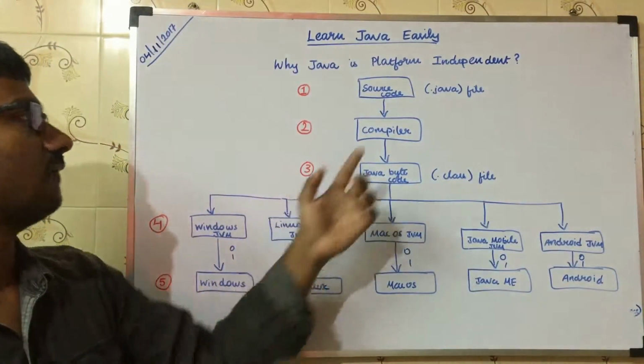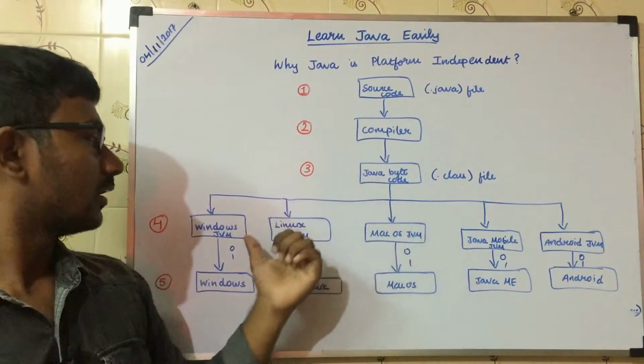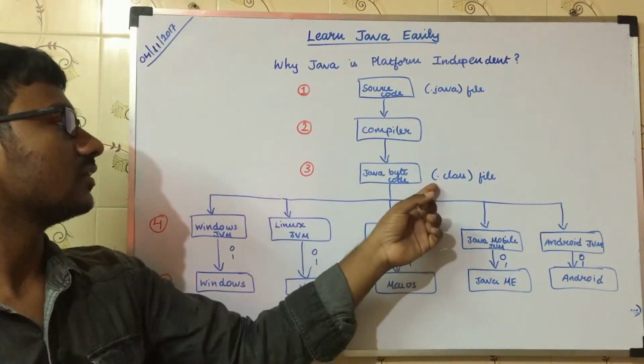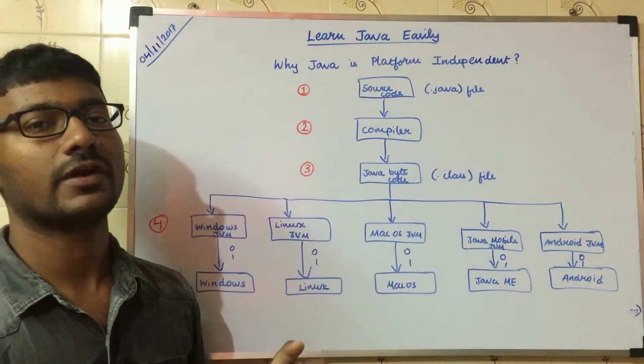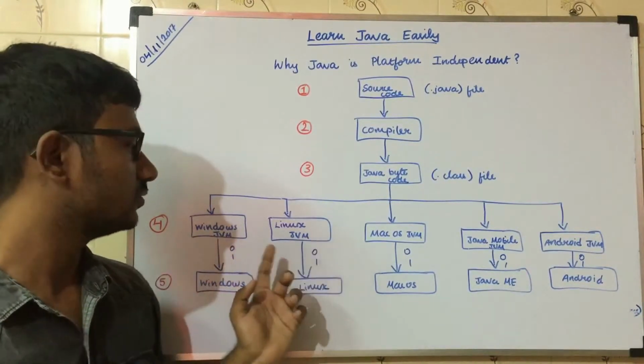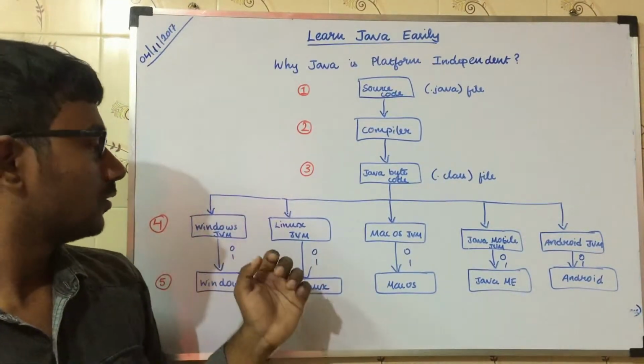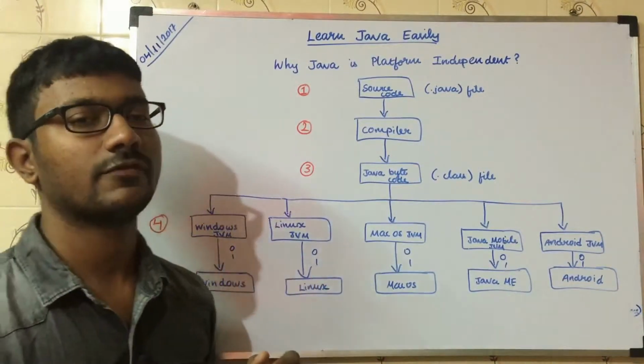That's the reason why Java is platform independent. All these JVMs read that .class file or Java bytecode to give the same output. So that's the reason why Java is platform independent.